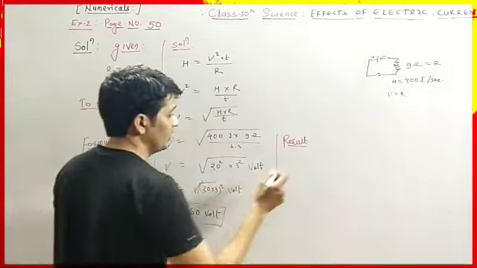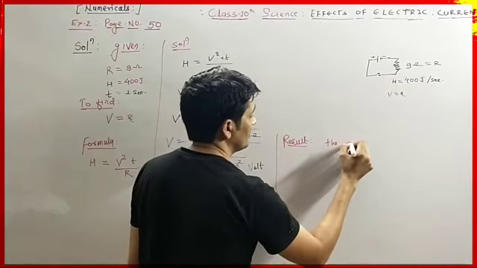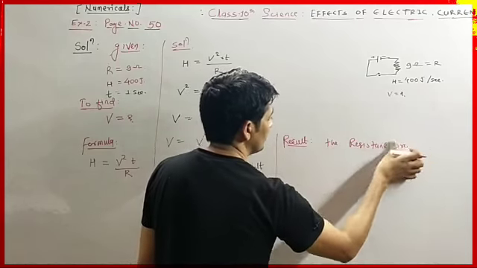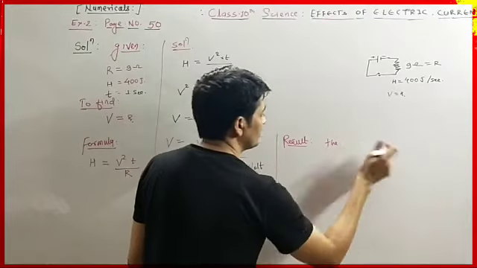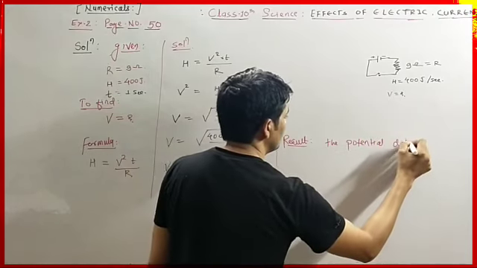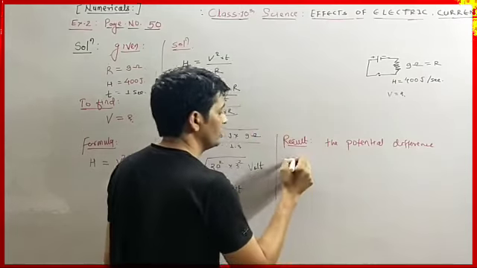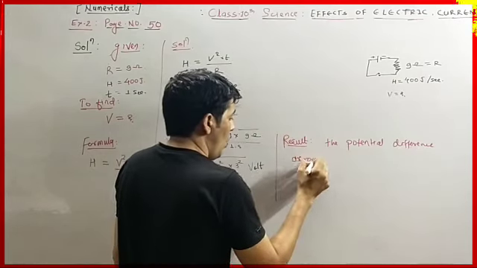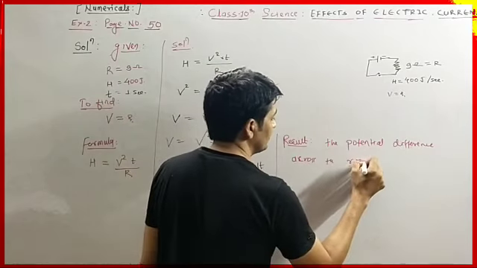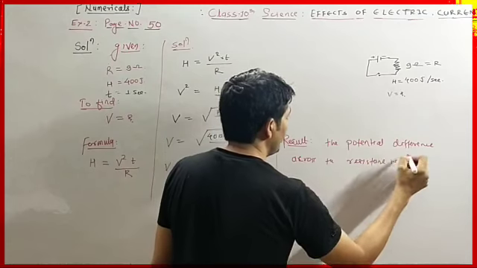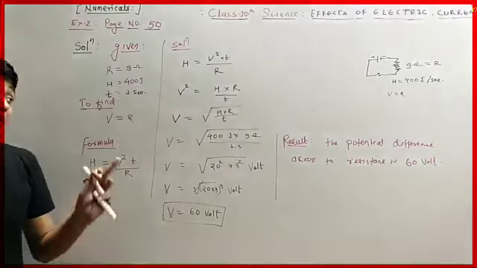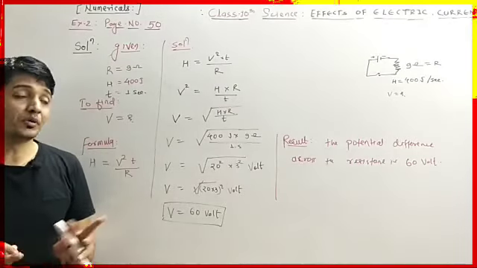So what will be the result? The potential difference across the circuit or resistance is 60 volt. Okay, so the result is nothing but the completing of our solution.